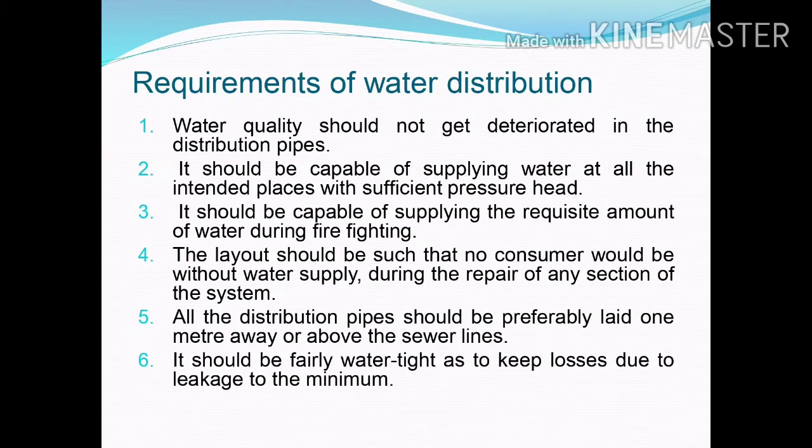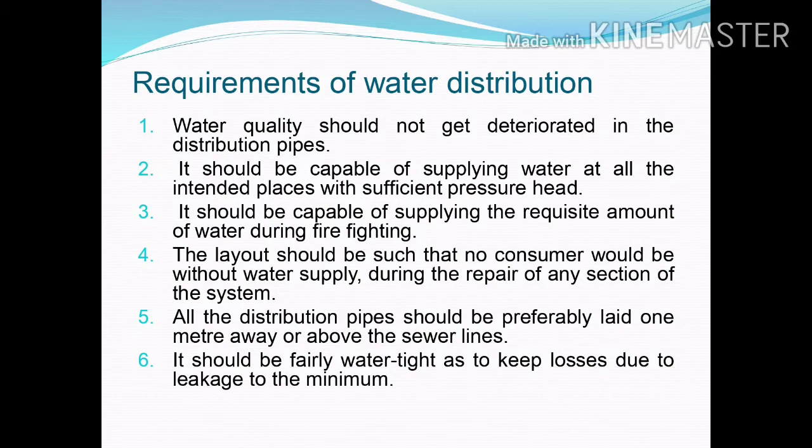A good distribution system should satisfy the following requirements. Water quality should not get deteriorated in the distribution pipes. It should be capable of supplying water at all the intended places with sufficient pressure head. It should be capable of supplying the requisite amount of water during firefighting.